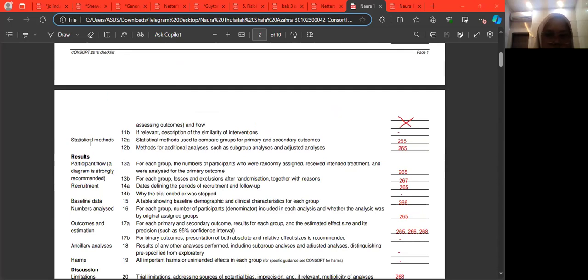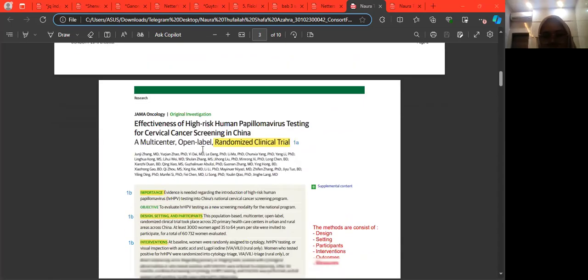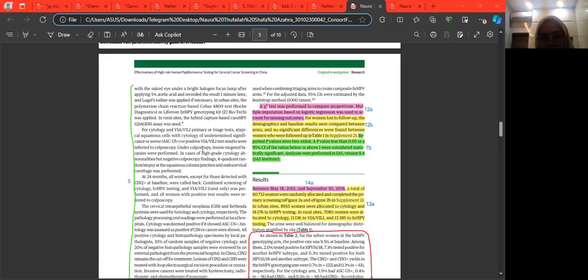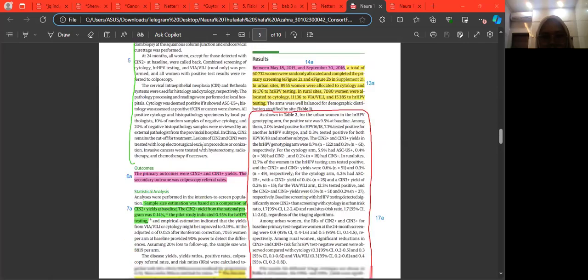Statistical methods. 12A, statistical method used to compare groups for primary and secondary outcomes. 12B, methods for additional analysis, such as subgroup analysis and adjusted analysis.